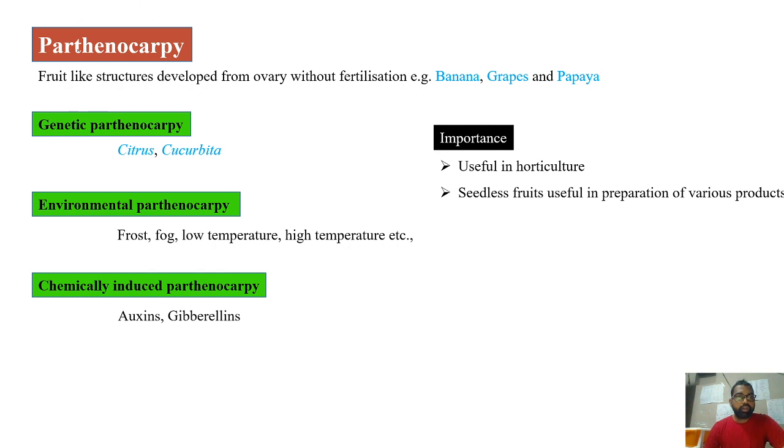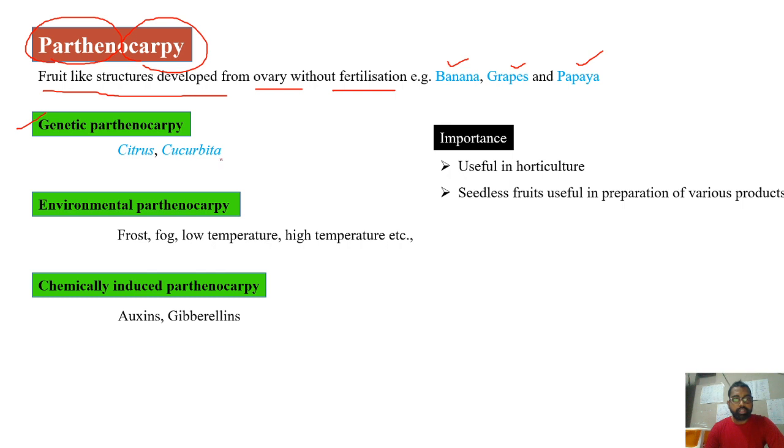Now coming to parthenocarpy, it's another kind of deviation from the regular development, where partheno is without fertilization, carpi refers to fruit. So you have fruit-like structures developed from the ovary without fertilization. So this you can see in the case of banana, grapes and papaya, right? And this parthenocarpy can have a genetic basis, then it is called genetic parthenocarpy.